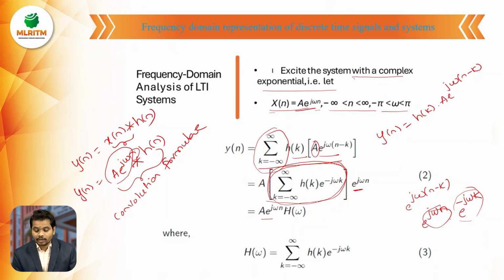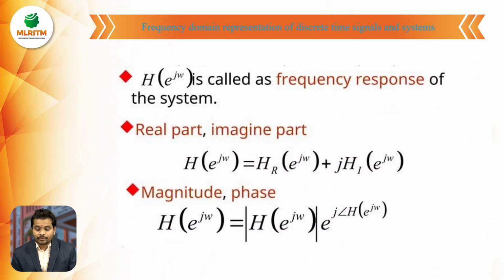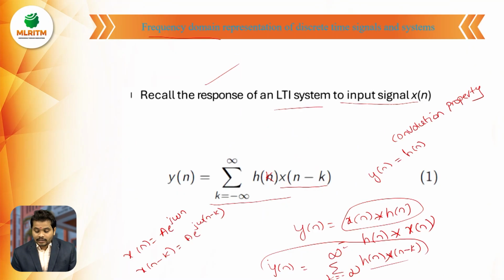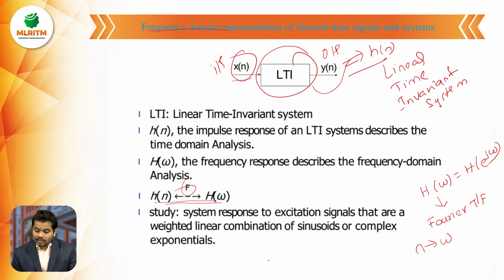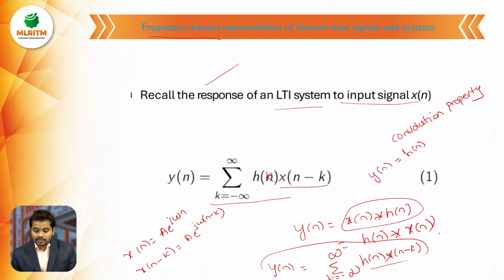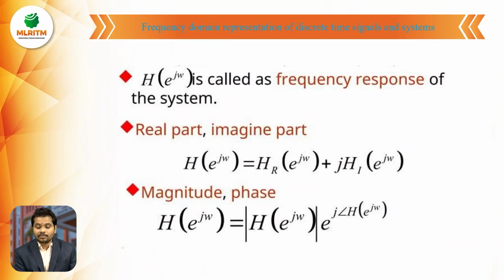So A into e power j omega n, and this summation is called the frequency response of the system, denoted by H of omega. This is in the form of summation k equals minus infinity to infinity h of k into e power minus j omega k. Already I have told that previously, H of omega or H of e power j omega is the frequency response of the system. That's why H of e power j omega is called the frequency response of the system.